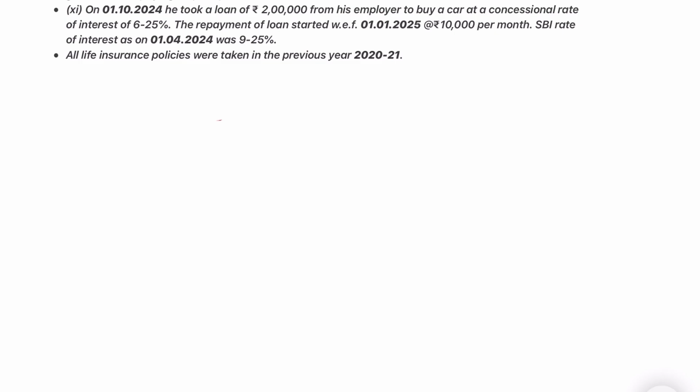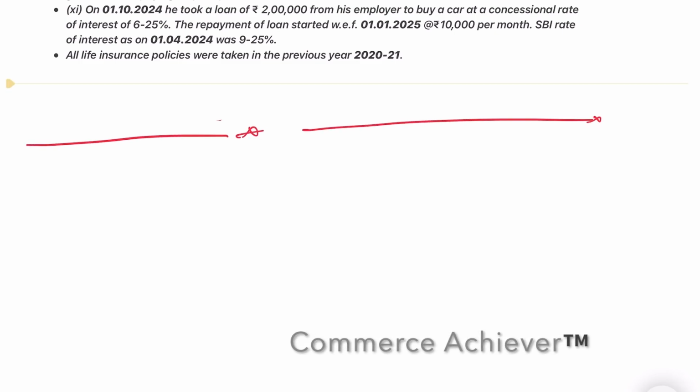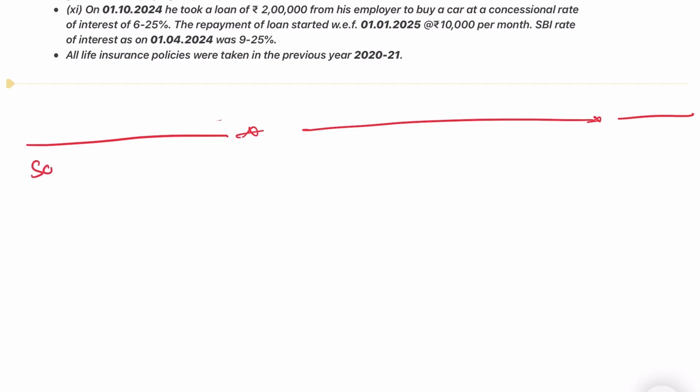The question which is raised in the examination is for 2018-19, but we are going to solve as on today for 2024 and 2025. So we take the relevant amendments also. Okay, so in case you come across any amendment in the future sessions, we'll keep sharing those amendments with you. Okay, so let's do the solution.